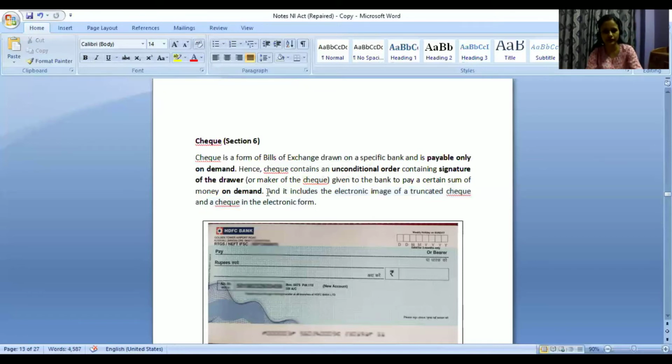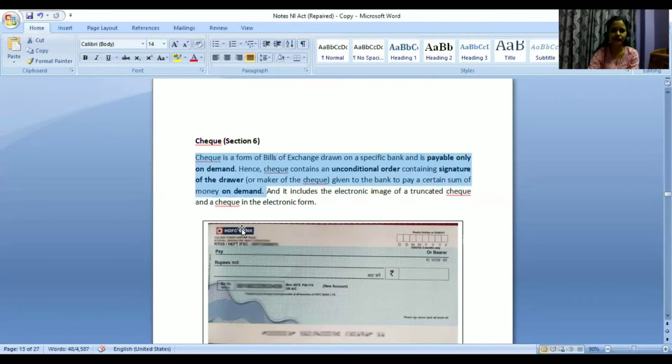Basically, you can remember this part: a check is also a type of bill of exchange. How is it different? Here, an order is given to the bank that if this check is deposited, if someone is demanding the money, you need to release this amount without any conditions. And it will include truncated check and check in electronic form as well.